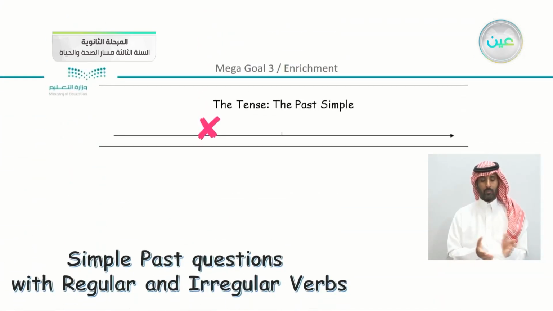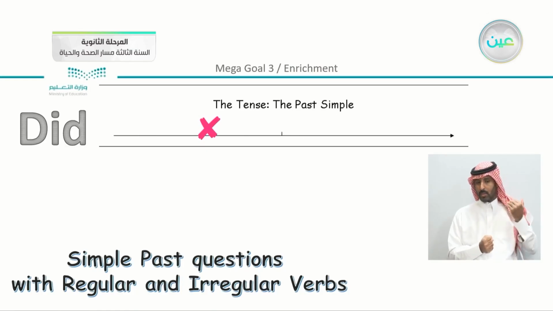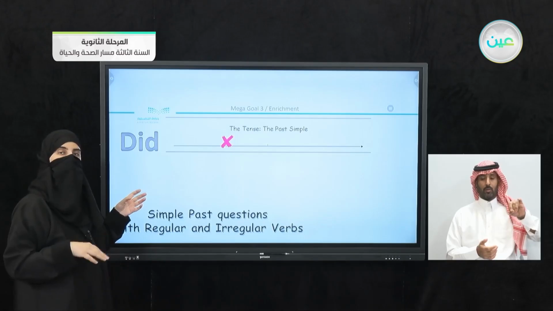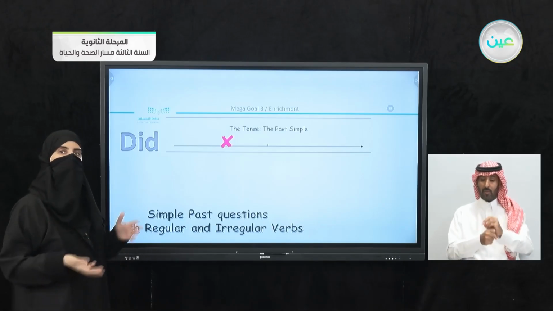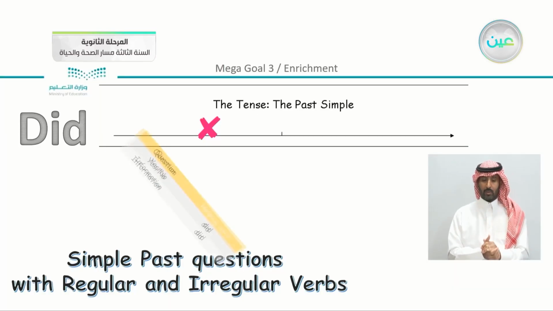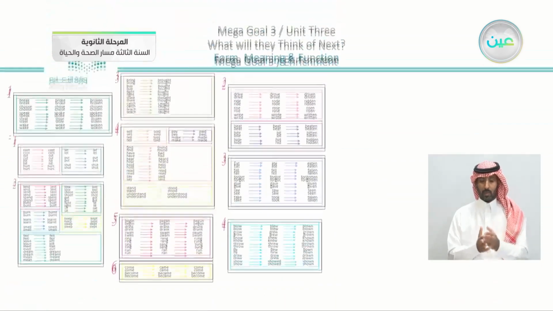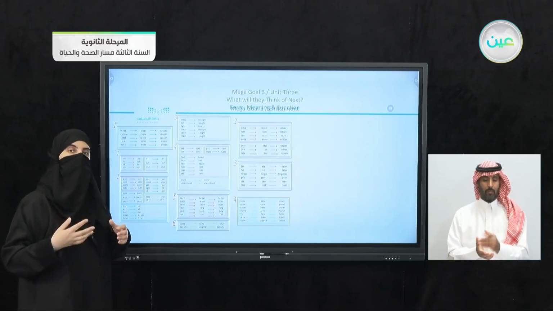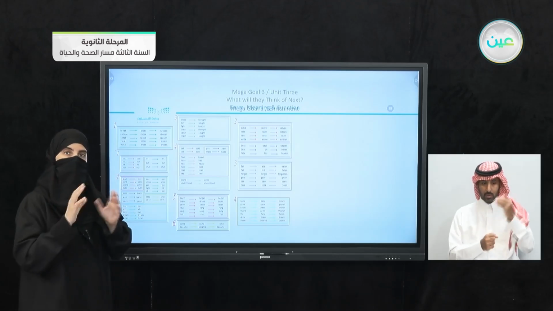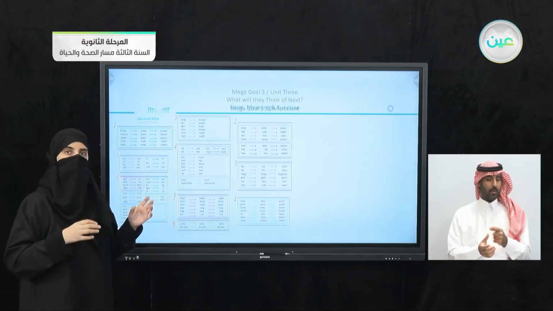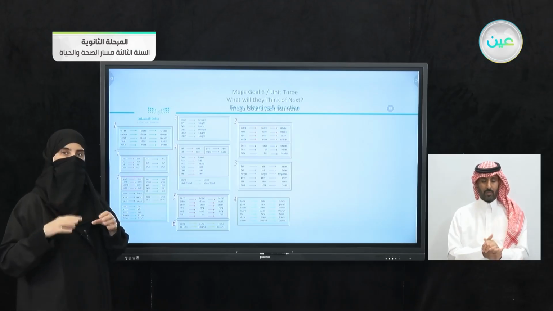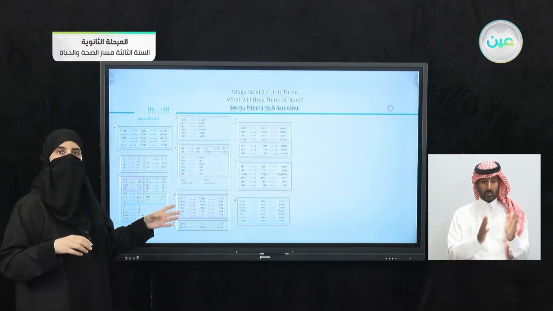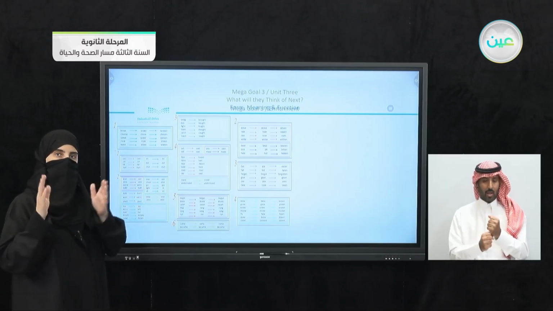Now we revised the simple past questions with regular and irregular verbs. Of course, you do know that you are going to use did, either they are information questions or yes-no questions. We also revised the idea of using the irregular forms, or memorizing, or you can just study them based on their types. We know that some irregular verbs change their forms, and some irregular verbs have the same form. So you can divide the irregular verbs to make studying easier for you.